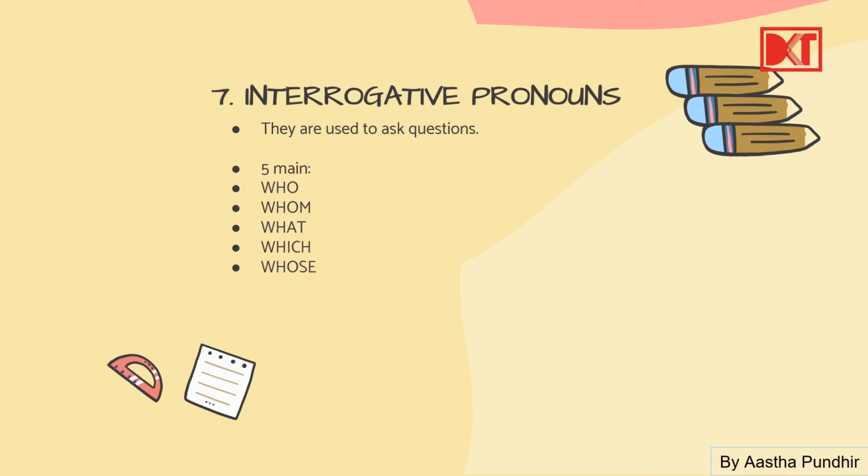Okay, so here we have the interrogative pronouns. What do the interrogative pronouns do? They're used to ask questions. This is pretty easy to understand from the name itself. Interrogative pronouns are used to what? To interrogate. Used to ask questions. There are 5 main interrogative pronouns as given here: who, whom, what, which, whose. Alright. So interrogative pronouns will be used to ask questions.